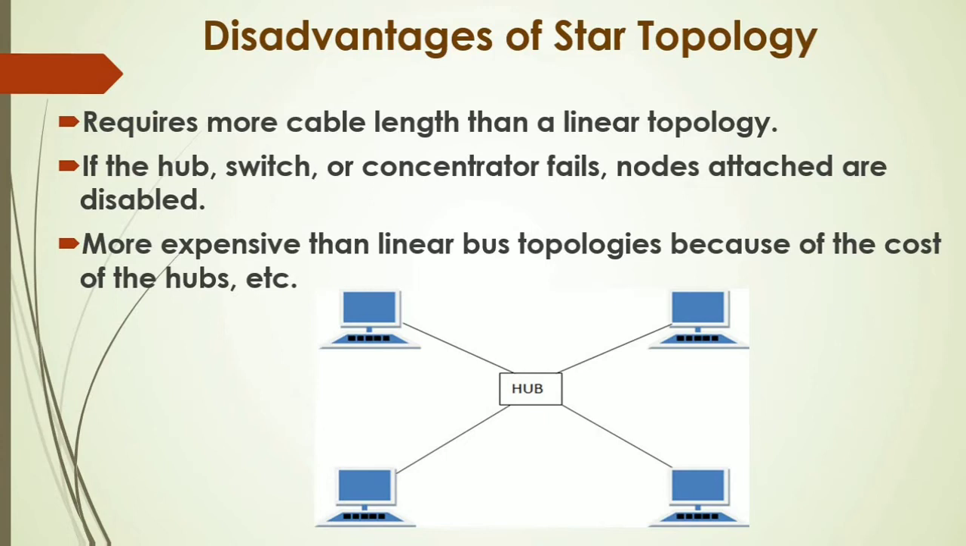More expensive than linear bus topology because of the cost of the hubs, etc. Because in star topology we need a central hub. Central hub will increase the cost of our network, so that's why it is more expensive than bus topology.